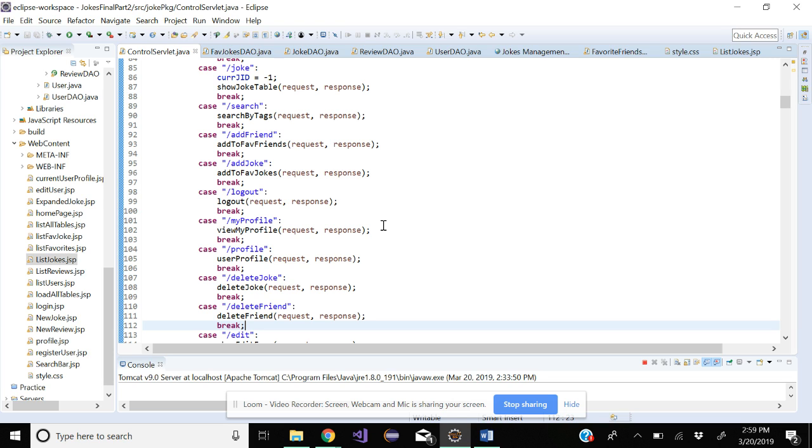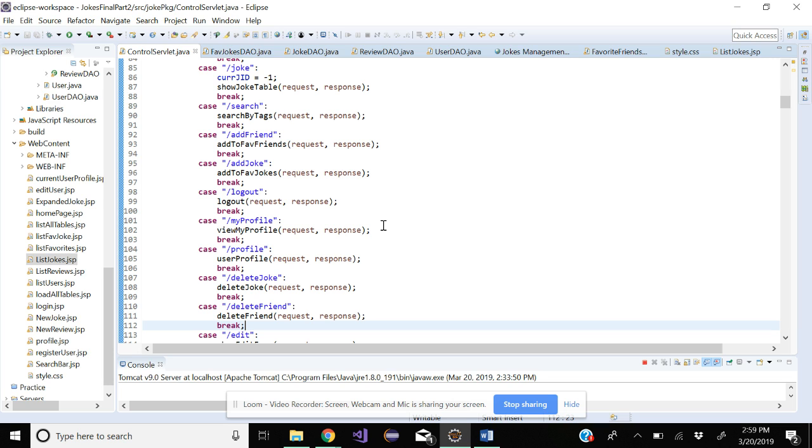Making the search bar, making the search look at all of the tags for all of the jokes. We had to parse all of the tags, look at each of the tags individually, make each of the tags uppercase to match with the search term, and make sure, because in Java you can't use equals.